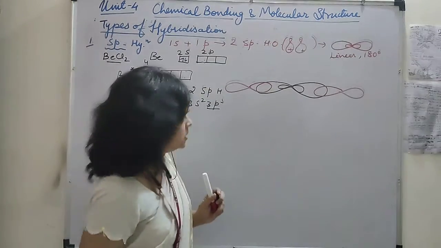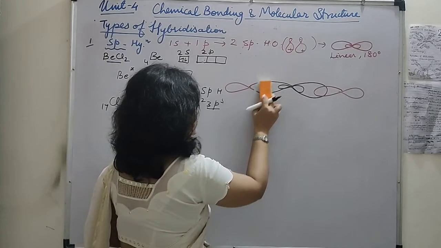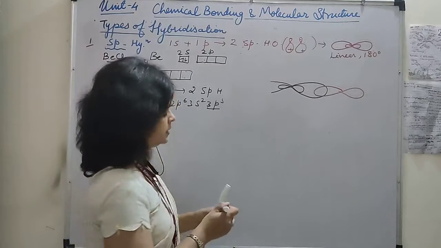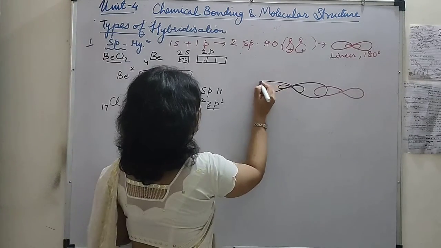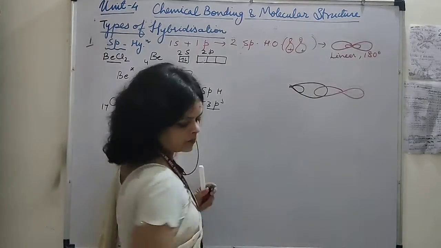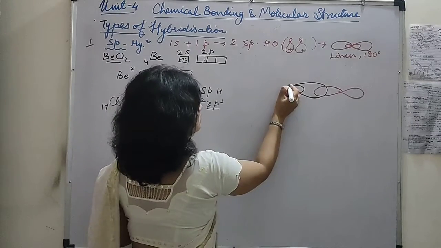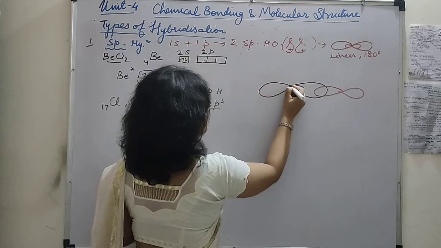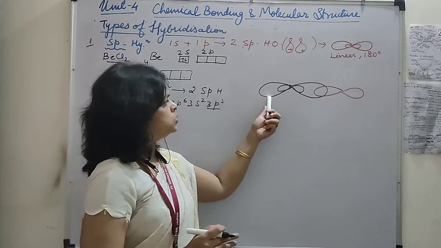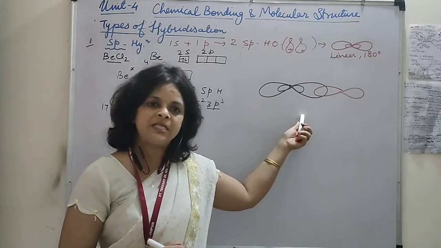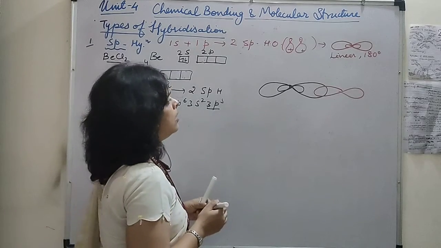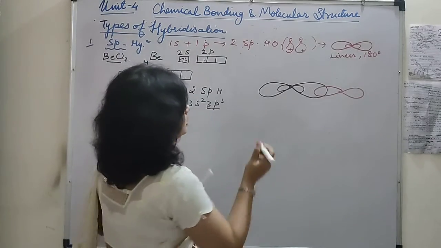Look, if you show the overlapping in a slightly smaller area, it will be a symmetrical diagram. Let us take this back. You have to take care that the two lobes should be of the same shape, same size, because both are hybrid orbitals and it is overlapping with a p orbital.